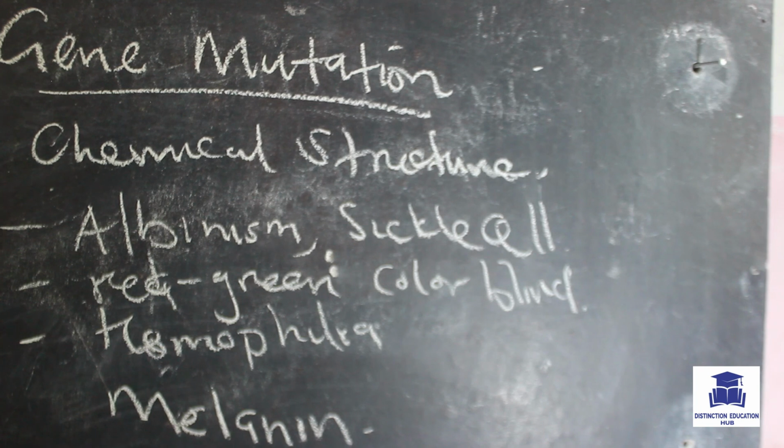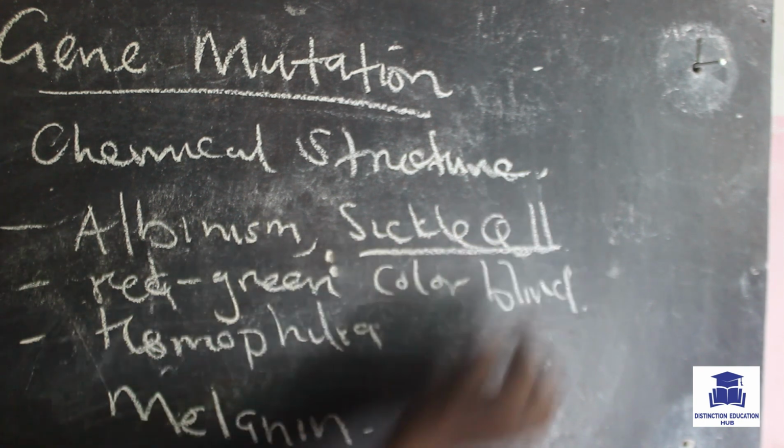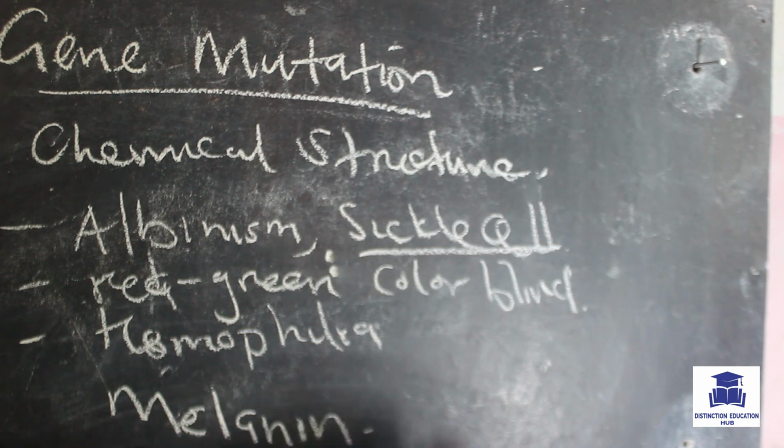Then about sickle cell anemia, this is also an inherited disease where a person has abnormal hemoglobin, making the red blood cells sickled, especially when oxygen levels are low in the body. So the disease reduces the capacity to transport oxygen. This is whereby you've got a sickle-shaped red blood cell. Usually they also cause pain in people who have it.